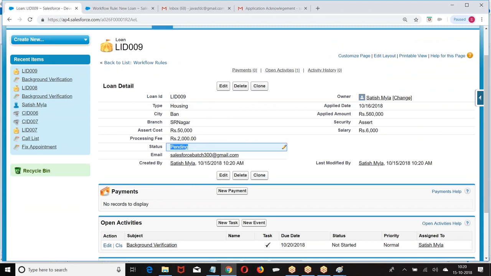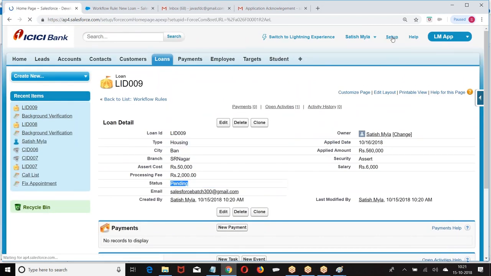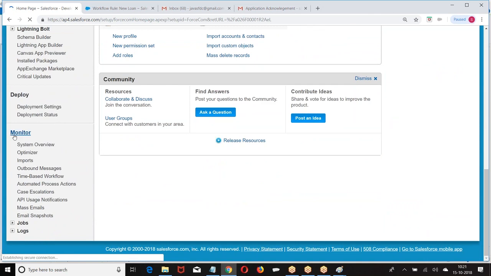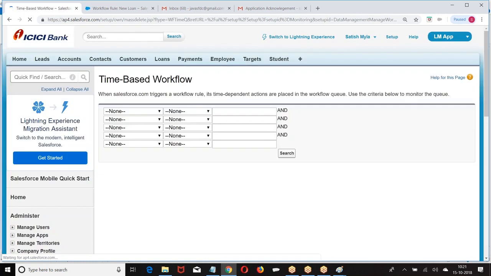How do you know that action is going to run? If it is immediate, I can open the record and see whether the status is modified or the task is assigned. Now, if it is time dependent, how do I know whether the action is running or not? Go to setup, monitor. Time based. And what object did you give? On the loan object I give.